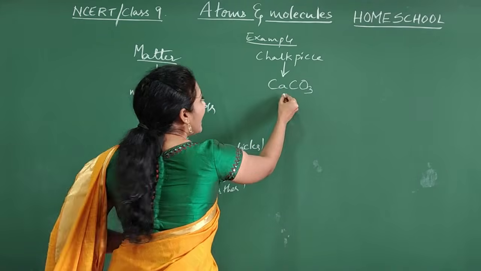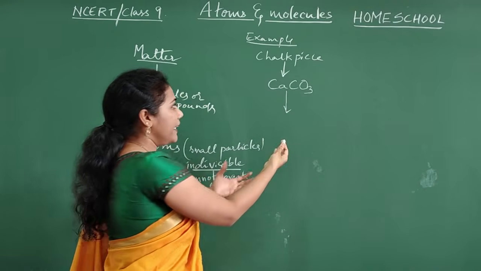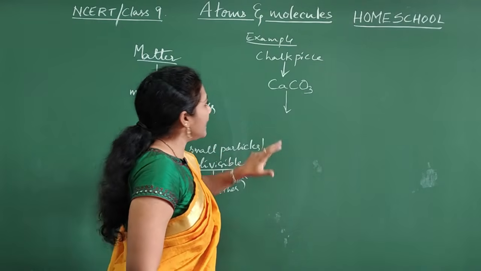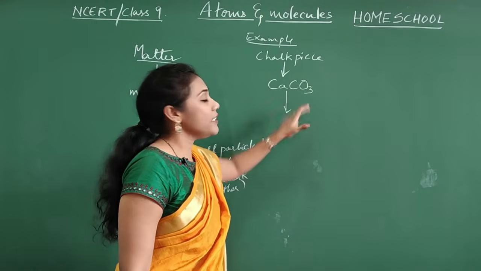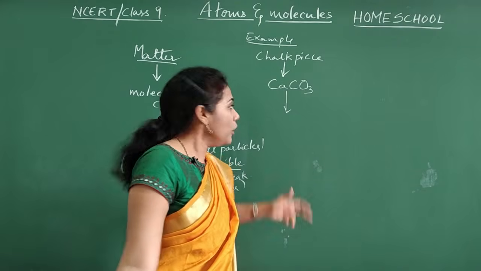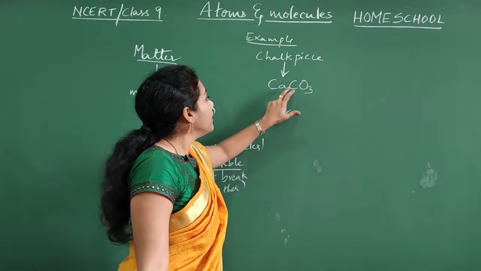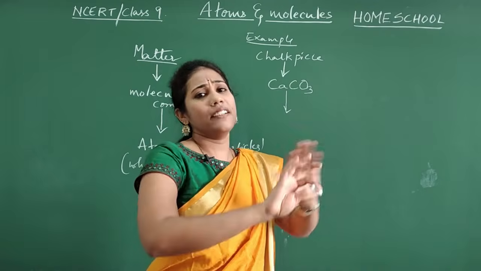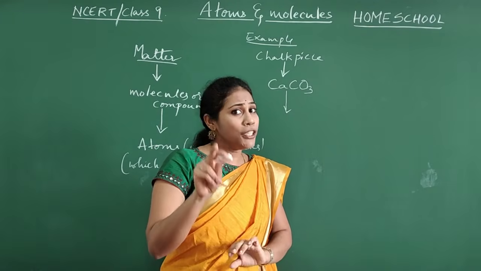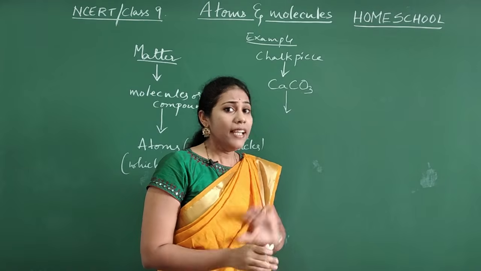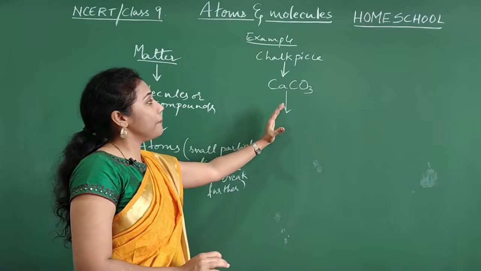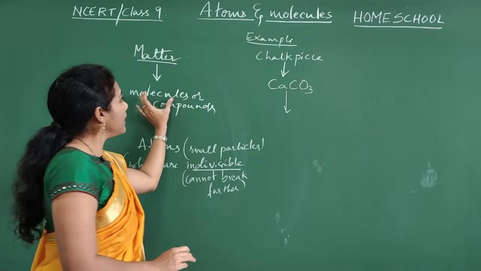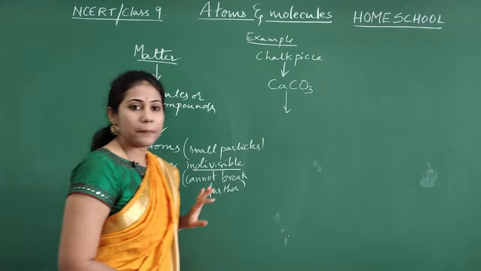And again this calcium carbonate is a combination of different atoms, guys. Calcium is one atom, carbon is one atom, oxygen is another atom. Carbon is one type of element, calcium is another type of element, oxygen is another type of element. I'll tell you what you mean by this element also. Just try to correlate with the example. So, chalk piece is a matter which is made up of molecules called calcium carbonate.